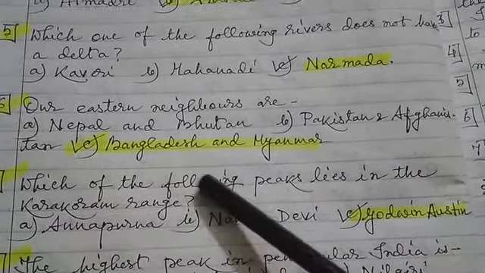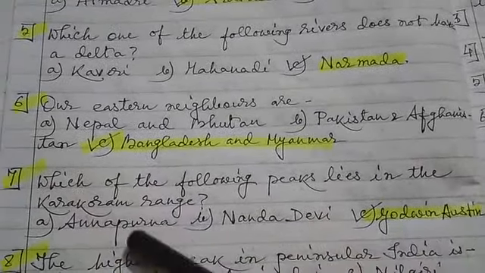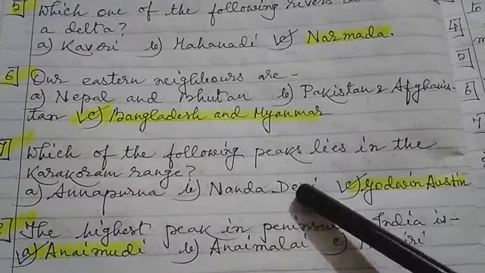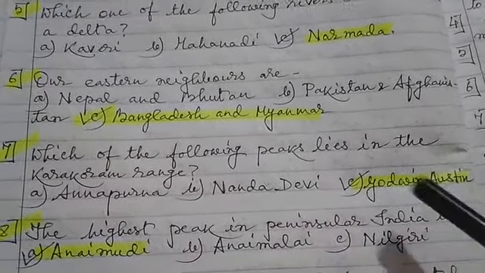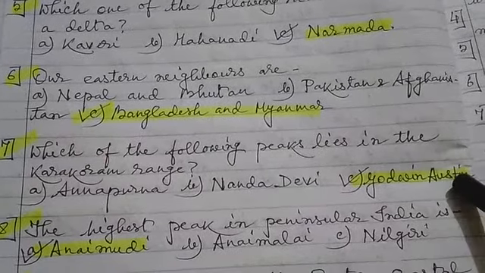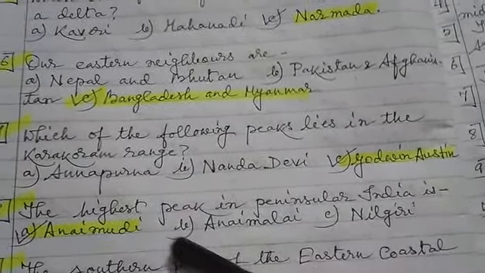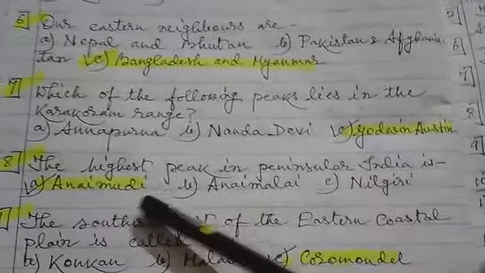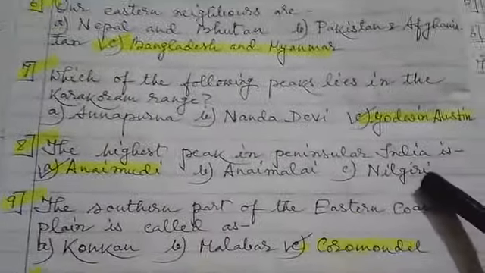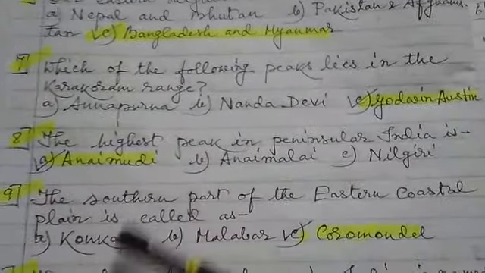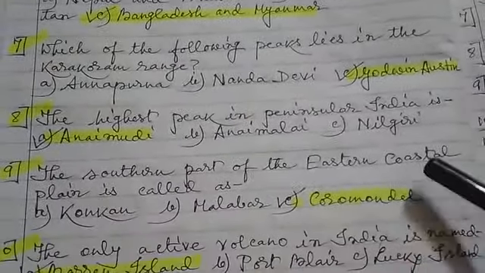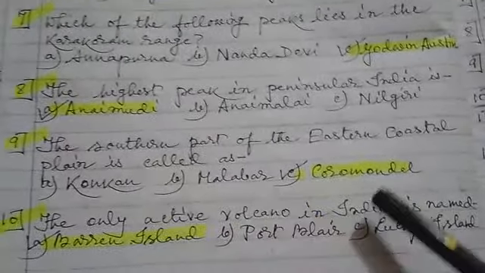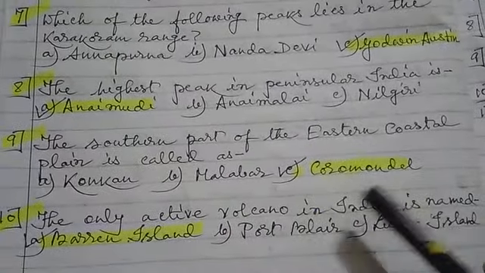Next, 7. Which of the following peaks lies in the Karakoram range? A. Annapurna, B. Nanda Devi, and C. Godwin Austen. Godwin Austen or K2 is the correct option. Next, the highest peak in peninsular India is Anaimudi, Anaimalai, Nilgiri. Answer is Anaimudi. Next, the southern part of the eastern coastal plain is called as Konkan, Malabar, Coromandel. Coromandel is the correct answer.